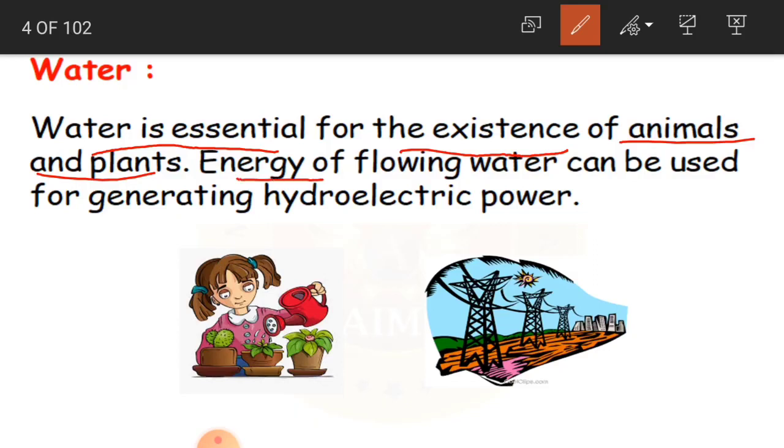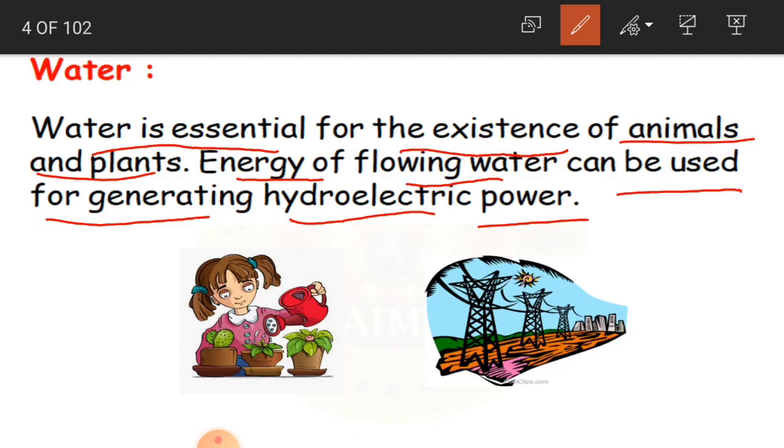And the energy of flowing water can be used for generating hydroelectric power. In seas, rivers, lakes, you have flowing water, and this water can be used for generating hydroelectric power.